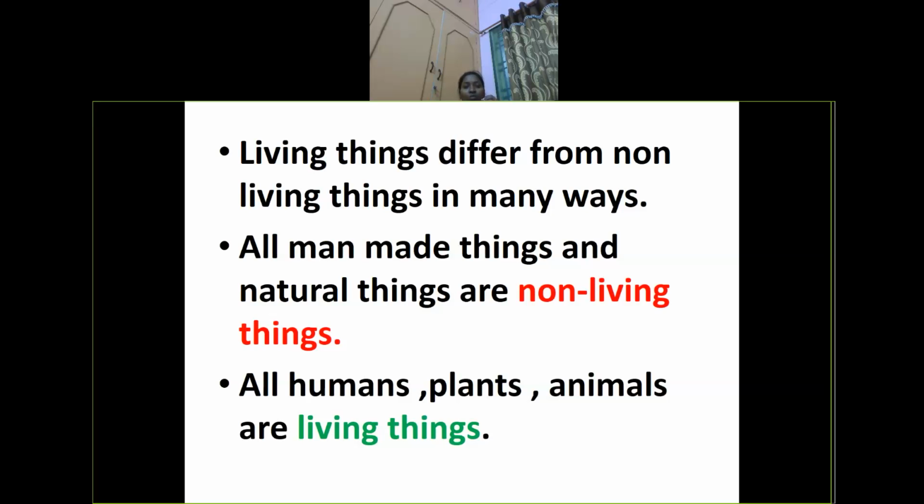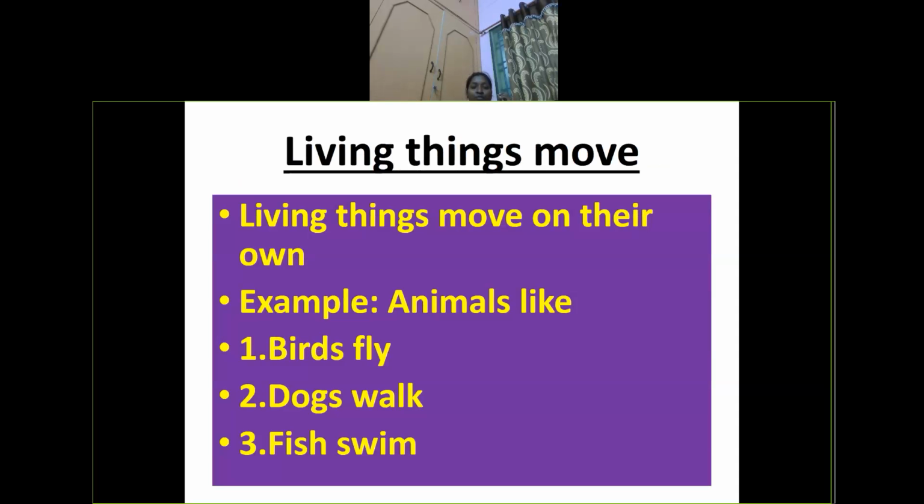Why are these alone considered living things? We are going to see that briefly in the features of living things. The first feature of living things is that living things can move. Human beings and animals are moving. Why are animals moving? In search of food. Without movement, it cannot go and search for food. A human being can make food. Birds can go and search for their food.